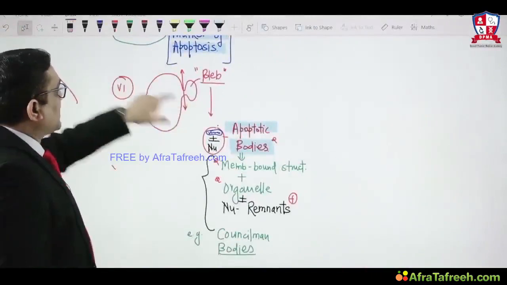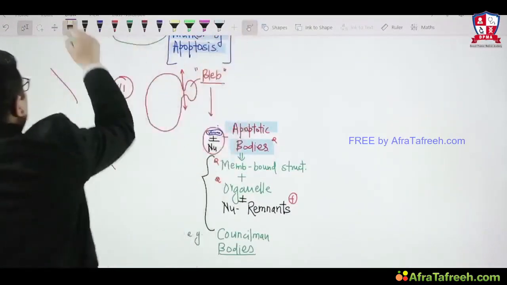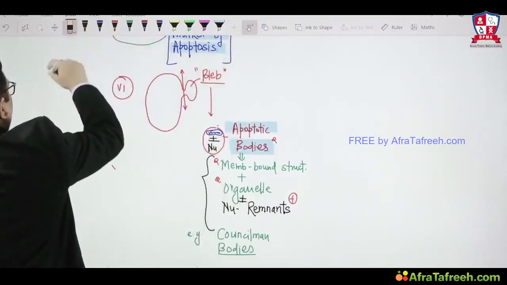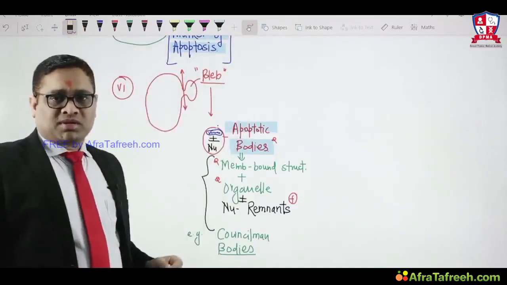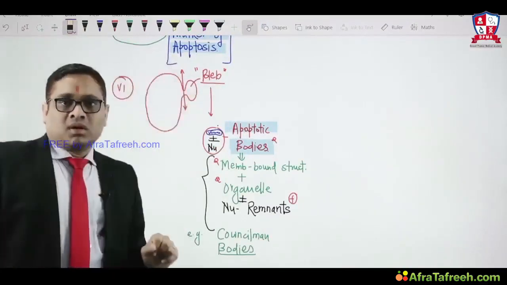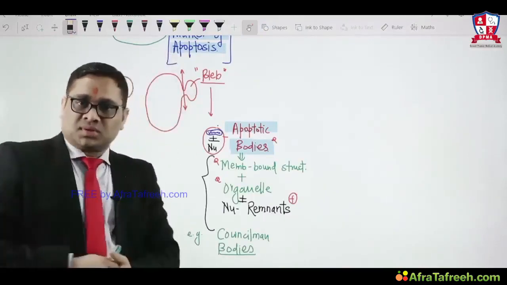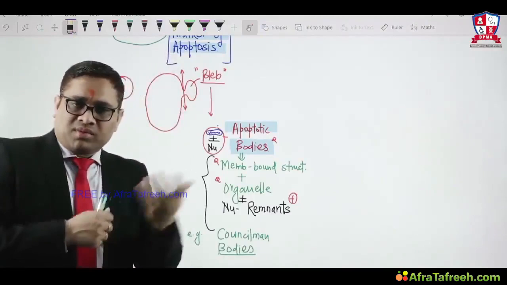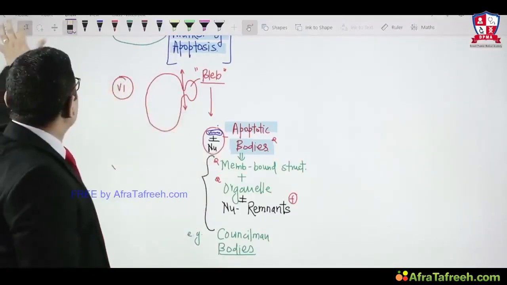Right. Now the question comes to our mind, the cell membrane is intact, right? That is what we have learned. Cell membrane will be intact, and that is why there is no inflammation. So the question comes to our mind, then how will this cell be removed? How will this cell be removed by apoptosis from our dead tissues? How will they be removed? So now we will see. This is the procedure of removal of the apoptotic bodies.